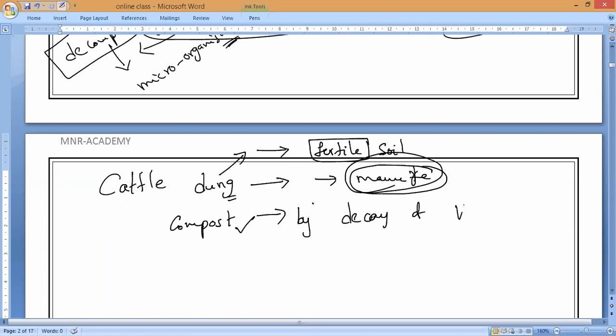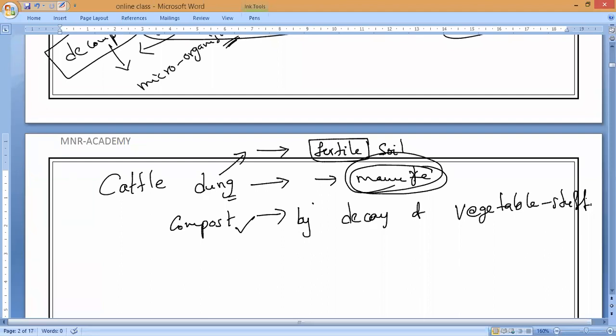Decaying of vegetable stuff. So what do you mean by vegetable stuff? Anybody? In the sense of a peel, or else any plants. Suppose you might have noticed the kira. We can say leaves, curry leaves and all. So if all these things decompose, that is what we used to call compost. These are examples of biodegradable waste.